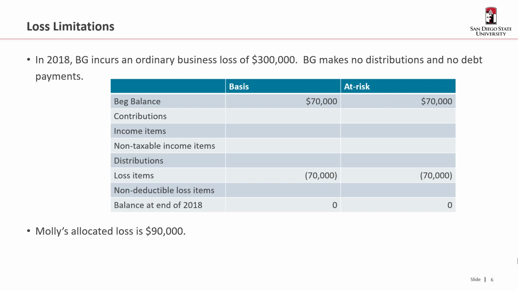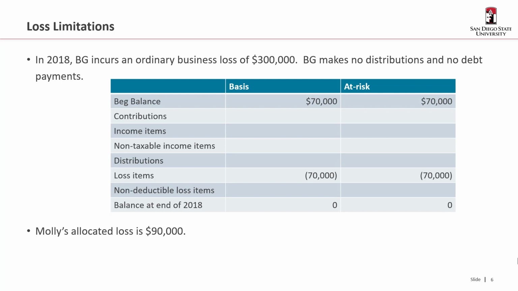So if in 2018, BG incurs an ordinary business loss of $300,000 and makes no distributions and no debt payments, well, Molly's allocation of that loss is $90,000, but she only has basis of $70,000. So as a result, her basis is taken down to zero, and that additional $20,000 is suspended pending some form of increase in basis that goes beyond. Now, notice the at-risk amount is the same.